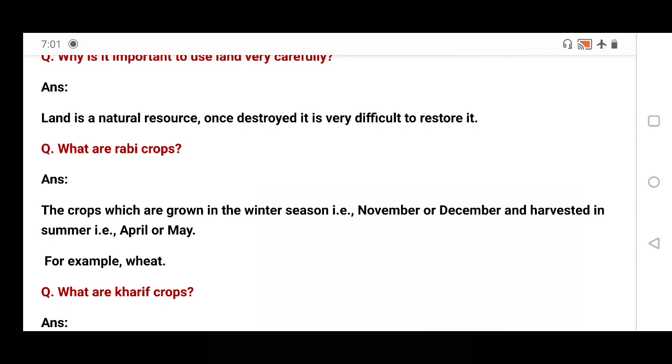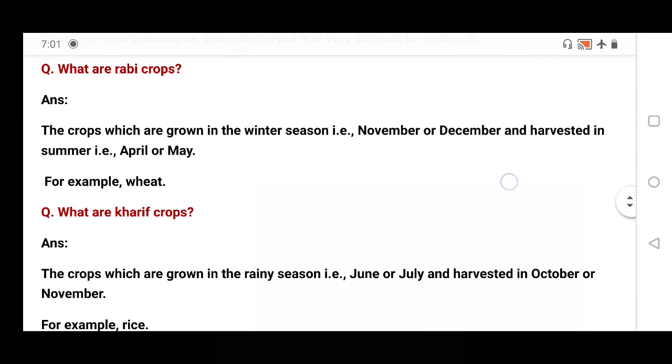It is not dependent on rainfall, because in our country in the winter season the amount of rainfall is very less. So Rabi crops are grown in the winter season and depend on irrigation facility. Crops are sown in November-December and harvested in summer, in April or May. One example given is wheat.